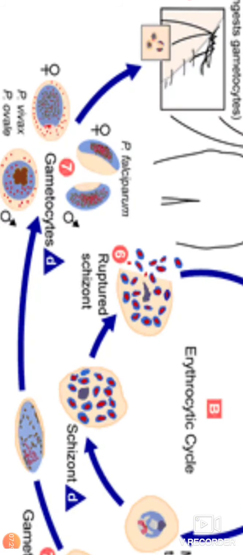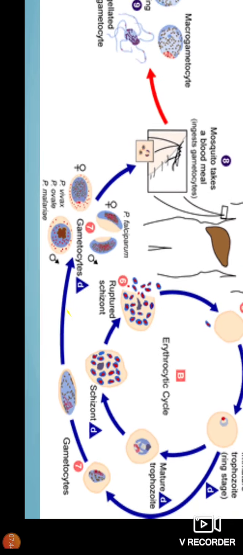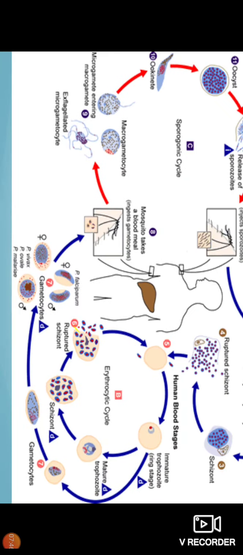Schizonts are known for the large number of chromatin dots. Later on, from each chromatin dot, merozoites are formed. When a large number of merozoites are formed, they lead to the rupture of the RBC membrane and are released in the blood. When merozoites are released in the blood, there is a bout of fever.